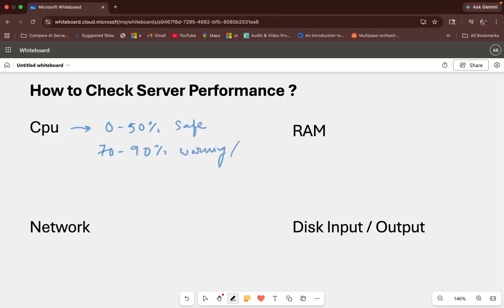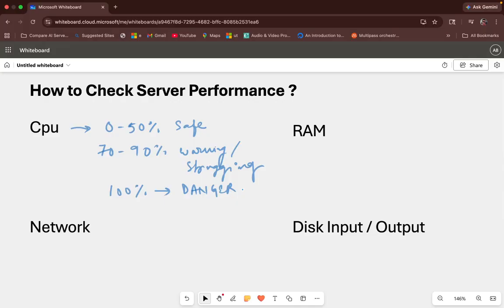We can understand that our CPU is struggling to cater the requests. And if the CPU utilization goes to 100%, then it is a danger situation. So we need to do something about it, right? The CPU metric shows us how busy your server's brain is.